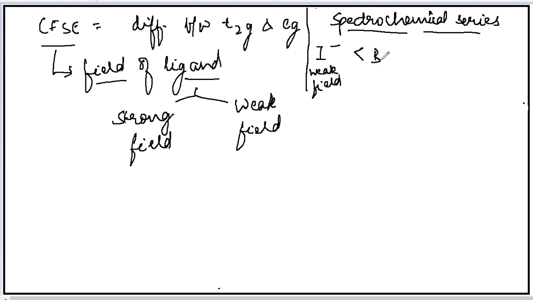Okay. Next ligand is bromo, thiocyanato, chlorido. You just have to keep in mind this spectrochemical series. Okay. This is important.